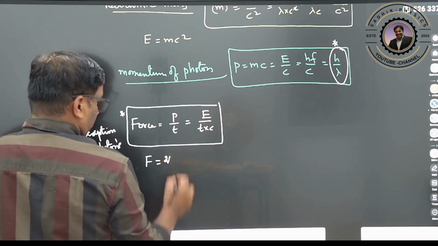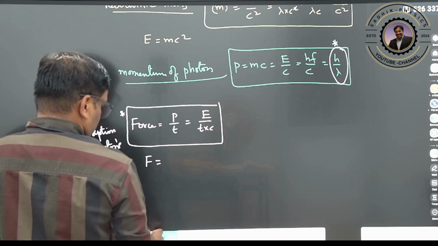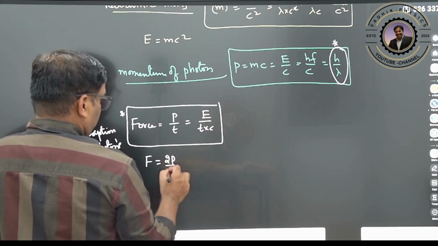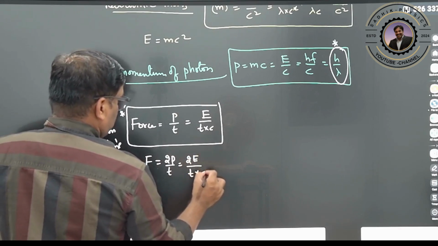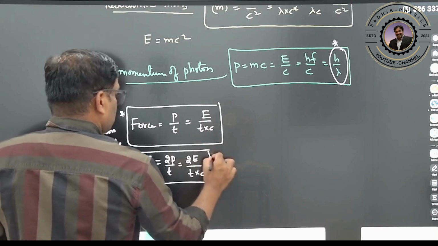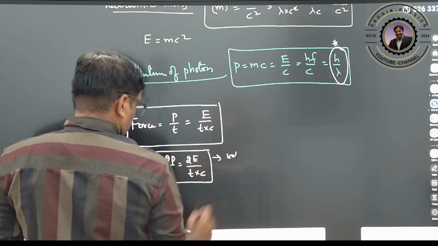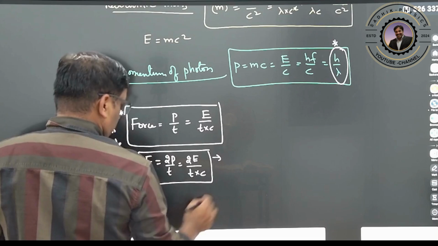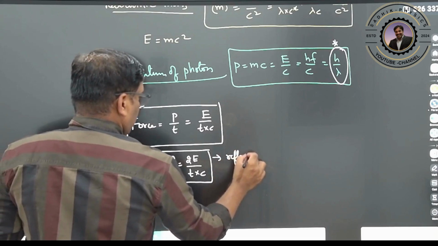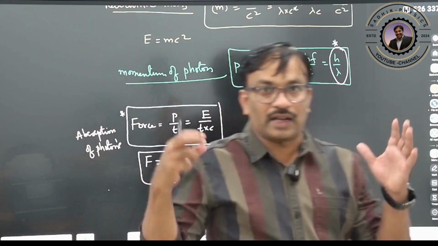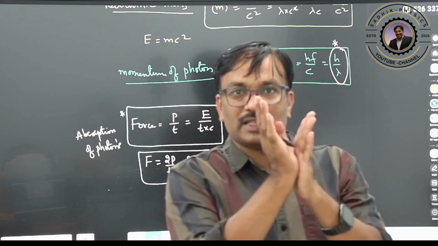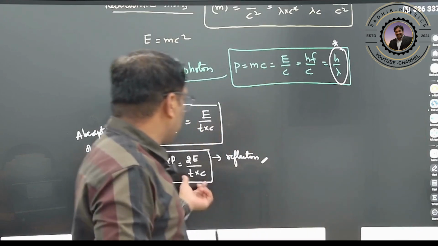your change in momentum that will take place. So 2 times momentum by time, therefore 2 into energy by t into c. This is for 100% reflection. So that means if photons are coming and falling and getting reflected back, this will be the force.